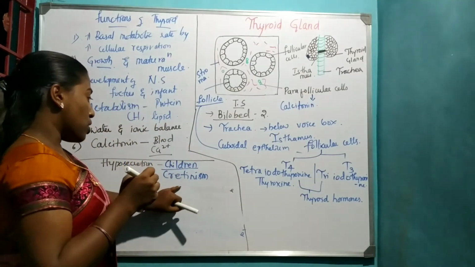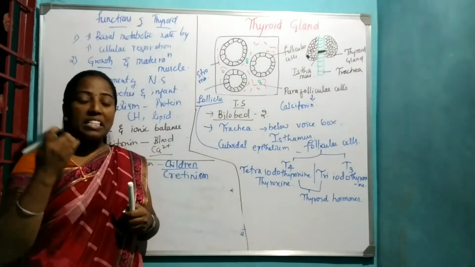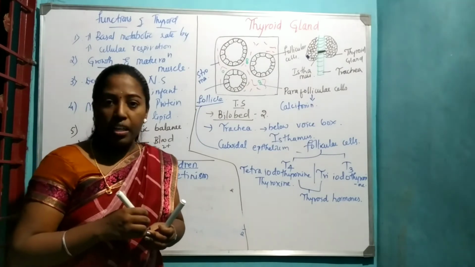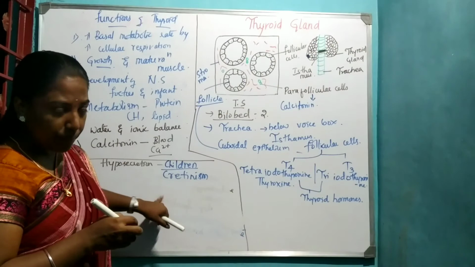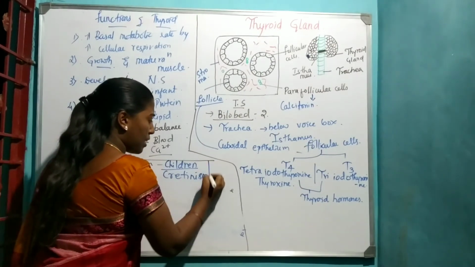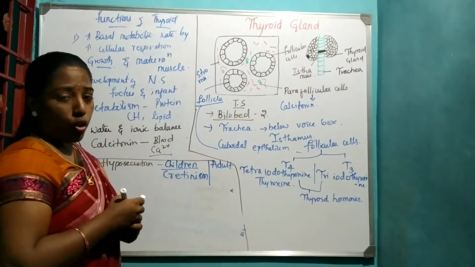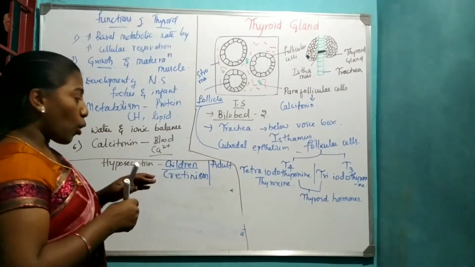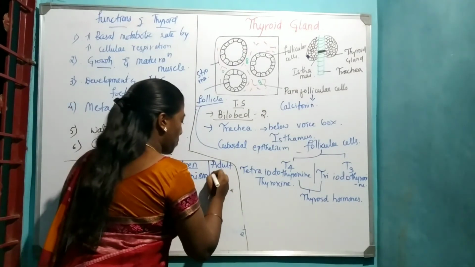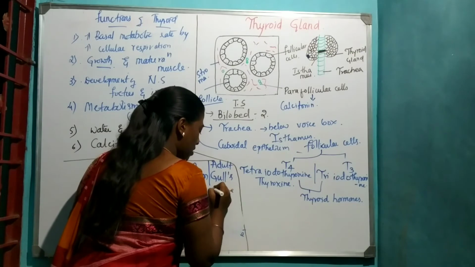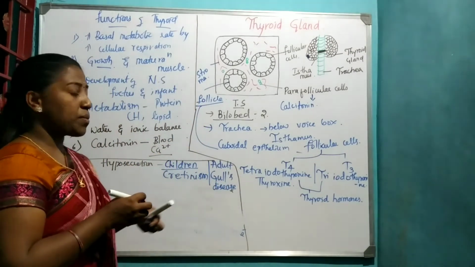The symptoms of cretinism are low body temperature, mental retardation and physical retardation. Next, coming to adults, less secretion of thyroxine causes another disease called Gull's disease or myxedema. So here also the symptoms are the same.